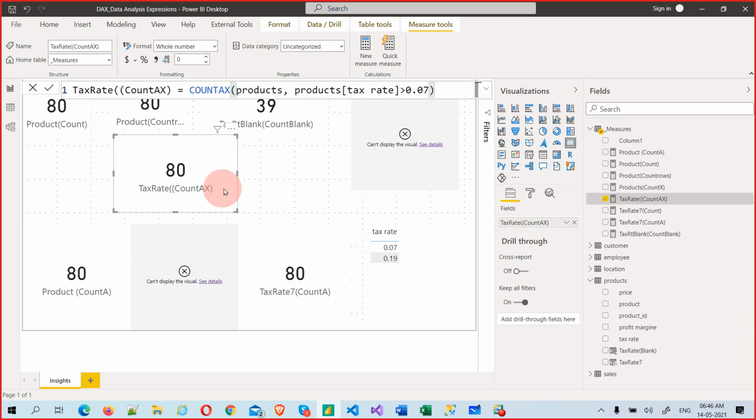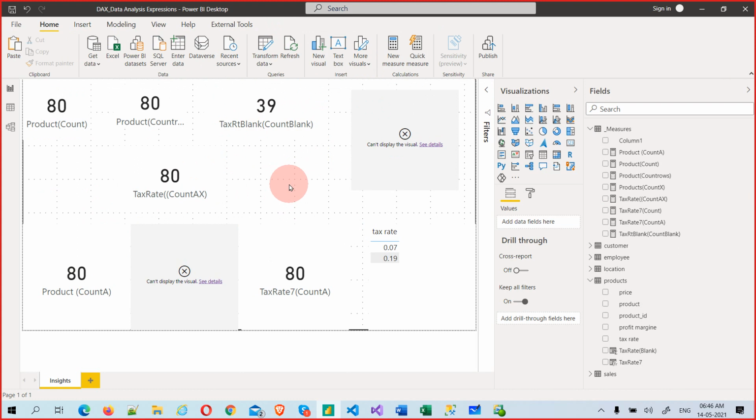Actually, if A comes in, it's just simple X. Previously we tried X with the same function, it was not working, but with AX it is working. I wonder why. That's how you need to experiment, guys. Wherever and however you want, just do that. It's a simple experiment, so do it in your test and then do the things.